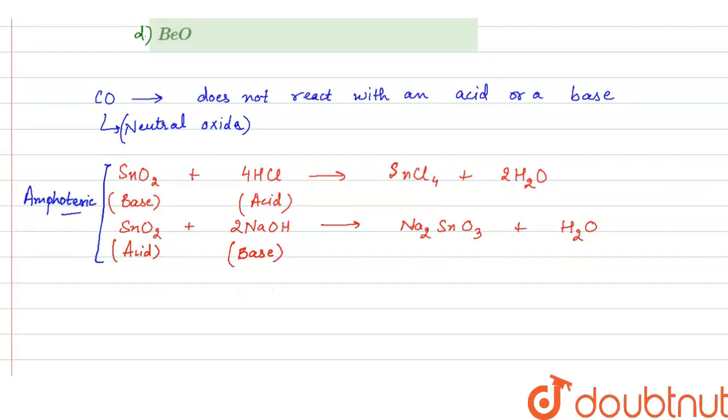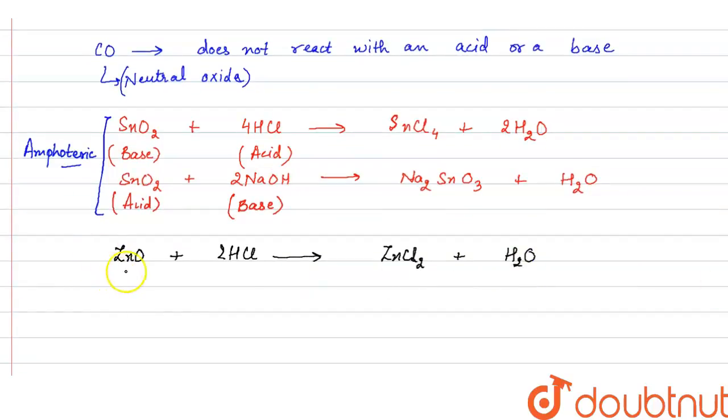Now next option is given zinc oxide. If we look at zinc oxide, now zinc oxide reacts with an acid, that is HCl, to form zinc chloride and water. Right, so here zinc oxide is behaving as a base because it is reacting with an acid HCl.